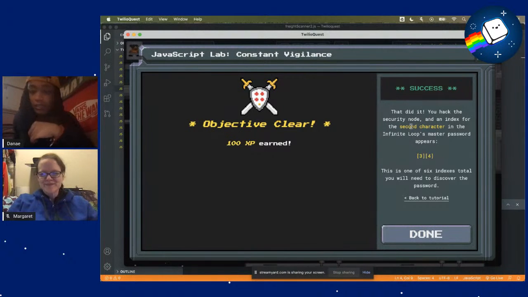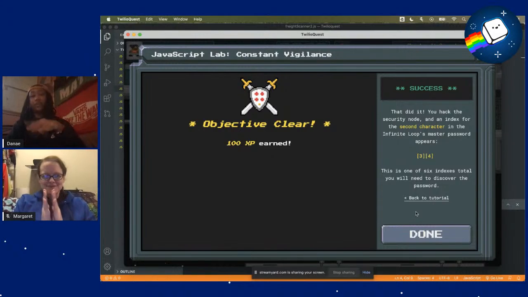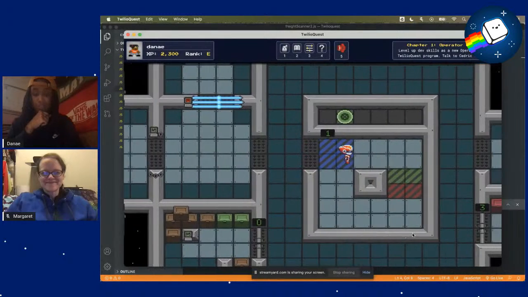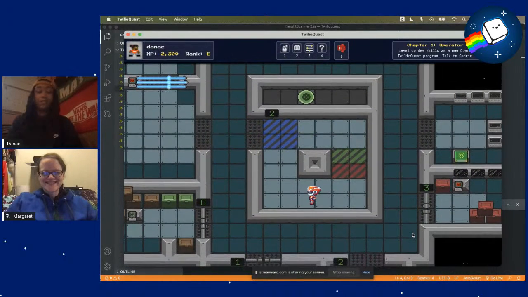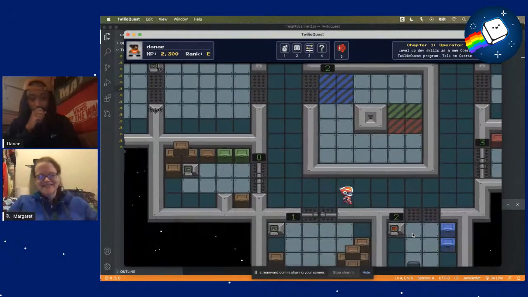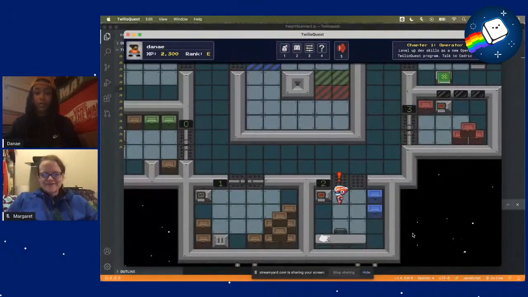You hack the security node, and an index for the second character in the infinite loop master's password appears. So this is one of 6 indexes. We already got 3, so we have 3 more. Now I know up here I need to go in the proper direction. Maybe I should have followed the green and red. That would have been very intelligent. Now we've got 2 open.